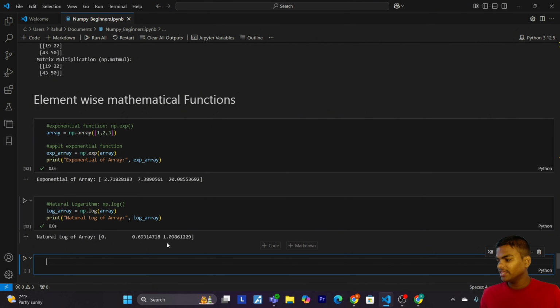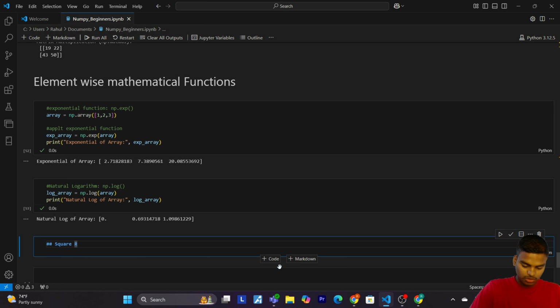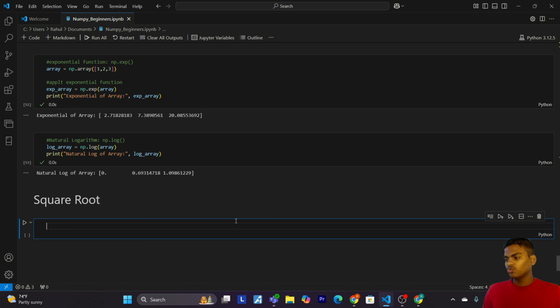So now let's find the square root. First of all, let's create a variable squared array, using np.sqrt and passing the array.